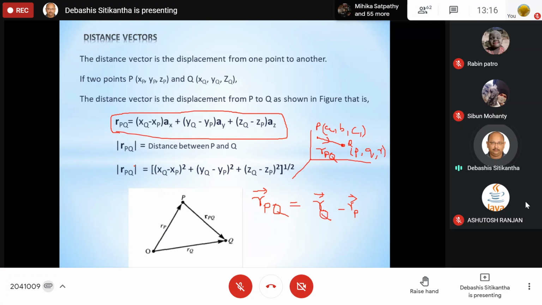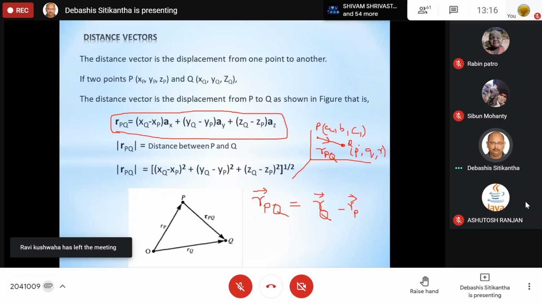Now remember that the modulus of this distance vector is going to give the distance between P and Q. So please don't get confused. The very simple thing is that instead of representing the location by means of coordinates, we will represent that location by means of its position vector. Similarly, in order to find the distance between two points, rather than calling it the distance, we find the distance vector. And from the distance vector, we can also find the distance by just taking the magnitude. That's it.